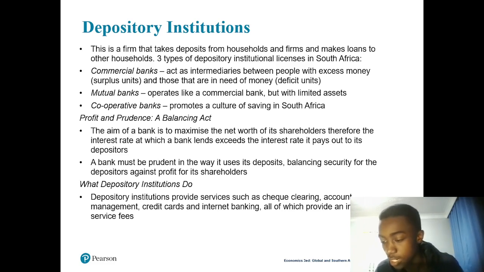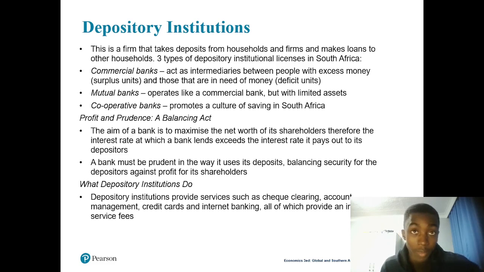These are institutions that take deposits from individuals and firms, and they loan those deposits to other individuals. That's what Capitec does. When you go to Capitec and deposit money, they accept that deposit, and then they lend it to other people, and when those other individuals pay back that money, the interest is going to be high, right?